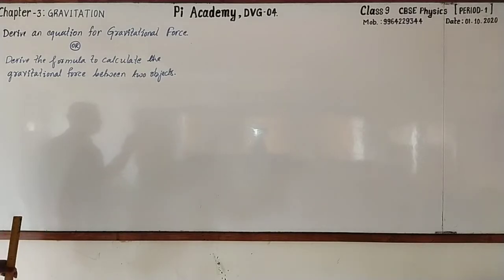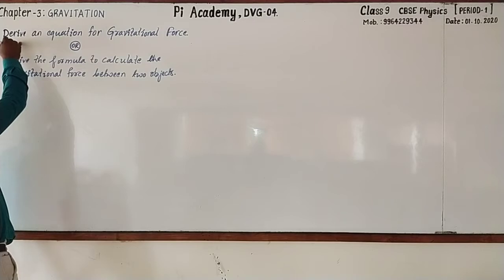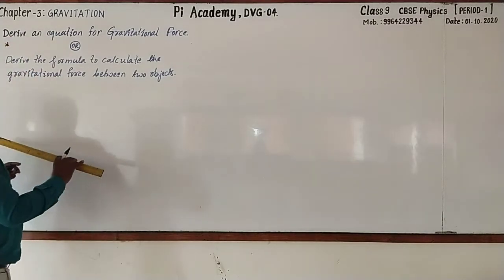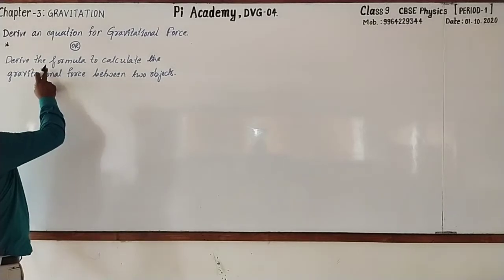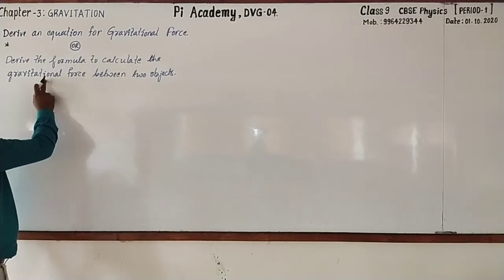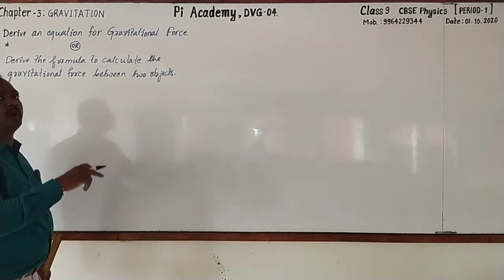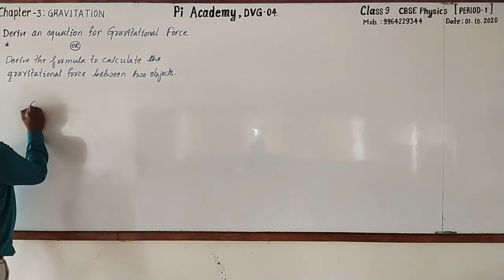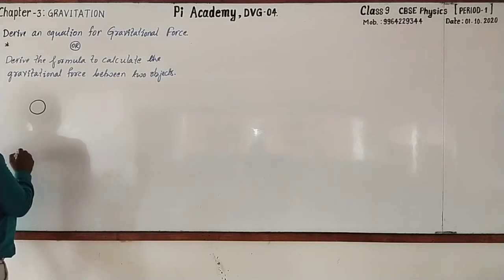See, statement of universal law of gravitation is important one, and this derivation is also important. Now let us go for deriving. Here we are going to find out the formula to calculate the gravitational force between two objects. I go for taking two objects. See that this is the first object.